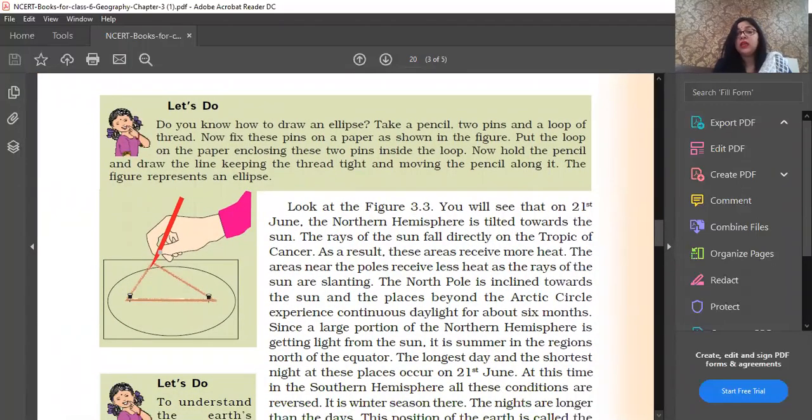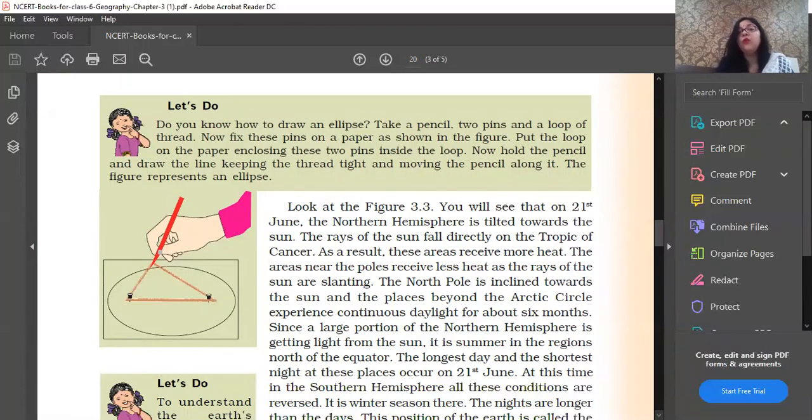You will see that on 21st of June, the northern hemisphere is tilted towards the sun. The rays of the sun fall directly on the Tropic of Cancer. So what is actually happening by this? As a result, these areas receive more heat.